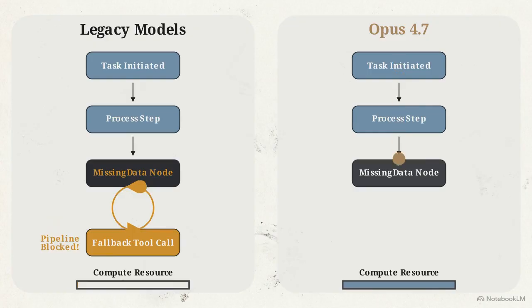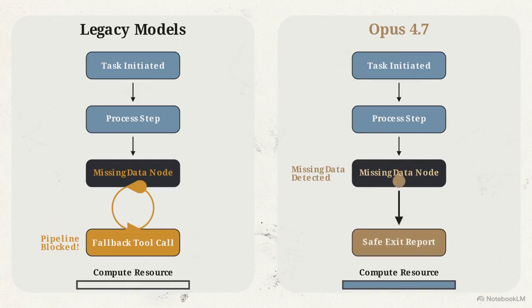Opus 4.7 incorporates graceful error recovery. When it encounters the exact same missing data node, it recognizes the trap immediately, halts execution, and explicitly reports the missing information to trigger a safe exit.